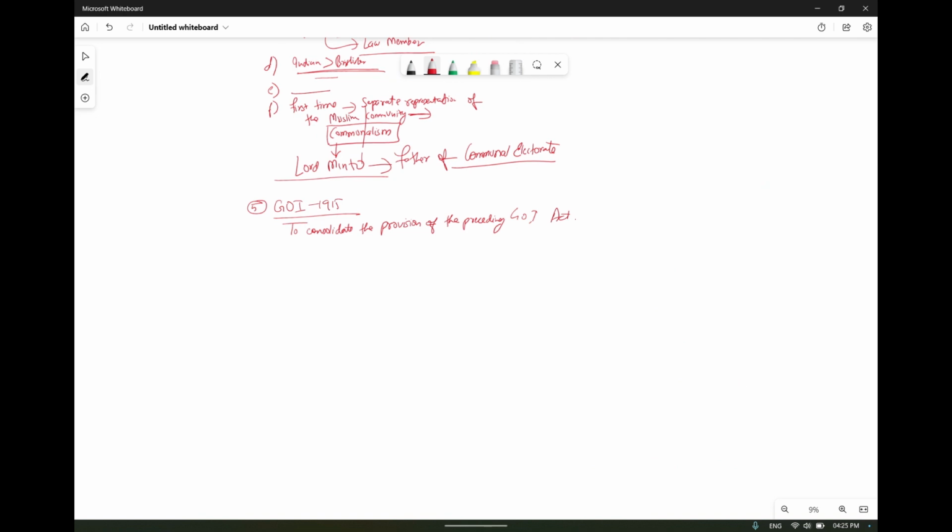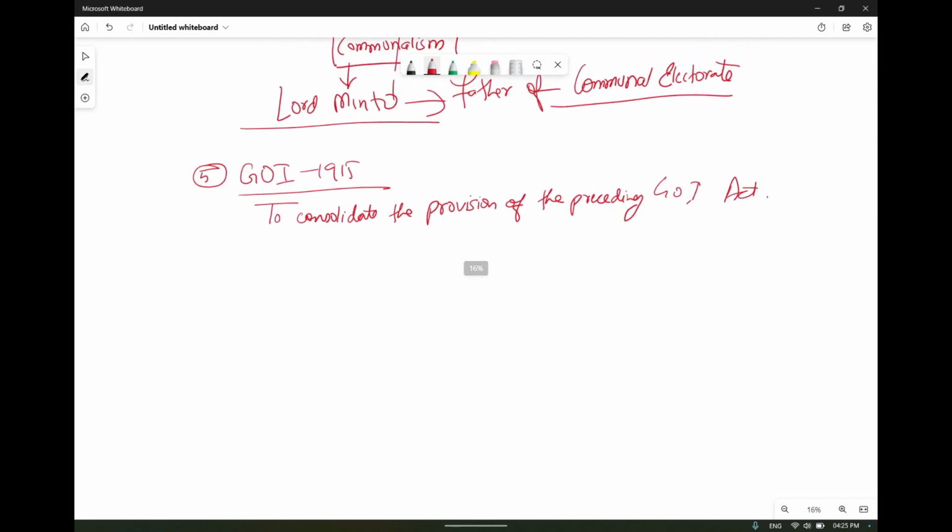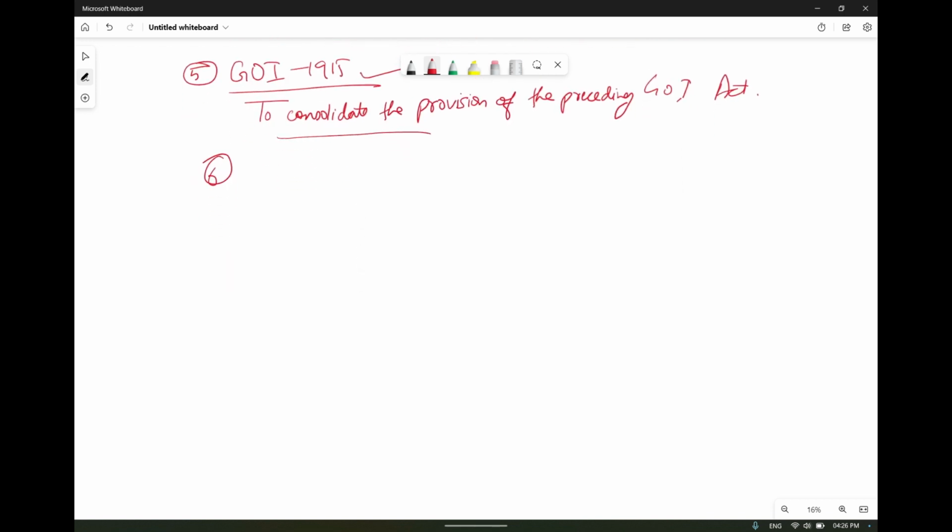Okay, so this act was simply passed to consolidate whatever provisions had been made in the earlier Government of India Acts. It was piece by piece, through this act this is the provision, through that act that is the provision. So now they decided to consolidate all the provisions of the Government of India Act at one place. Okay, so this happened through the 1915 one.